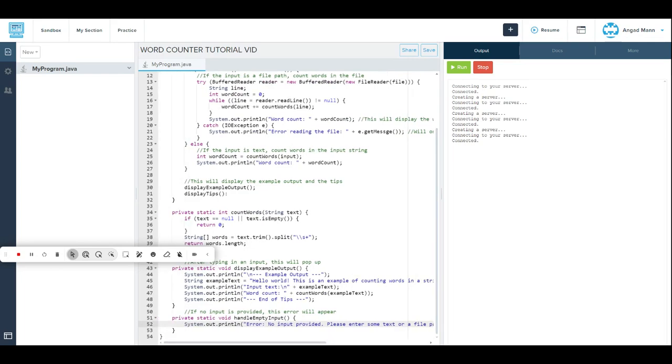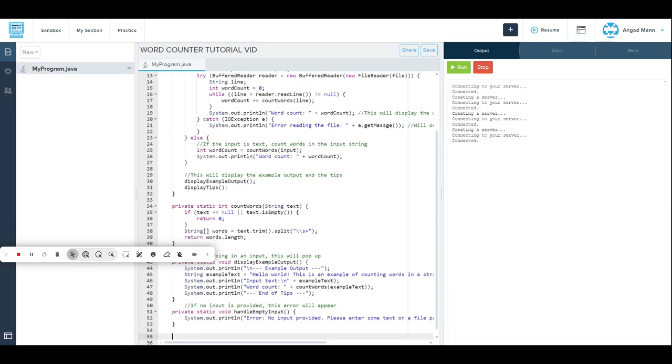After that you just put a space in between again, and then you do private static void printDivider, because there'll be a divider dividing everything into separate sections after the output.